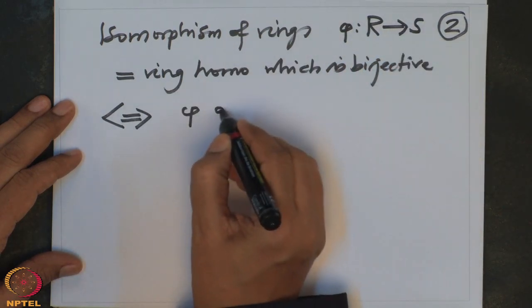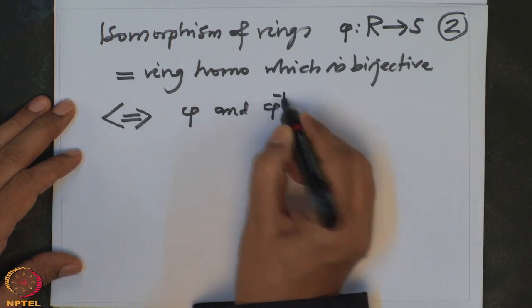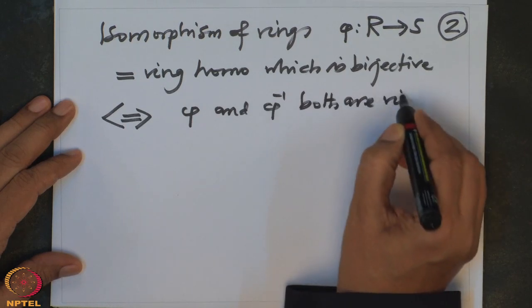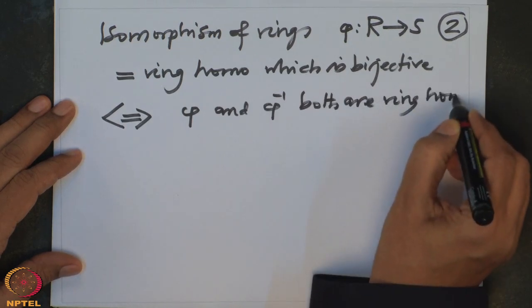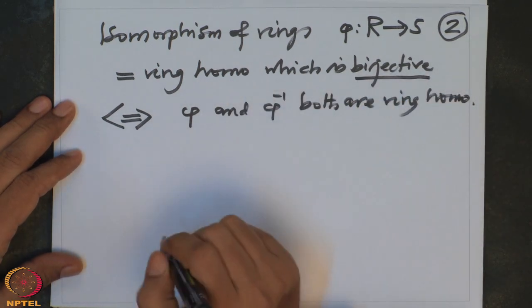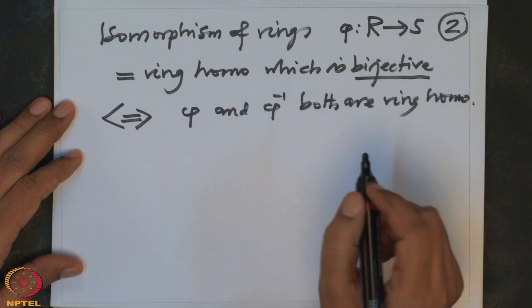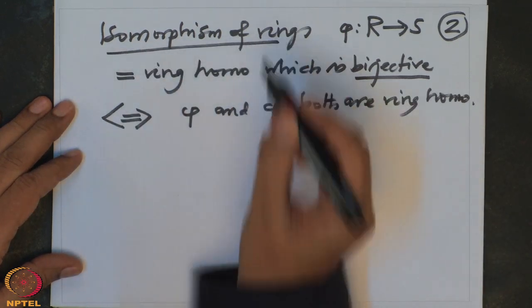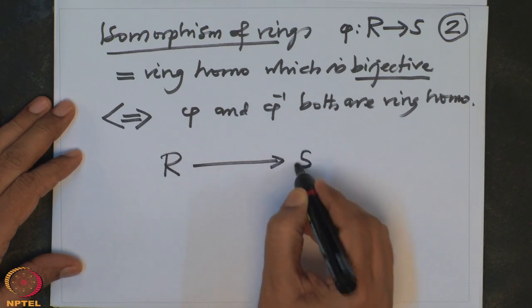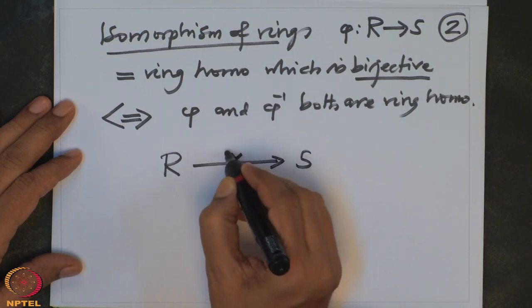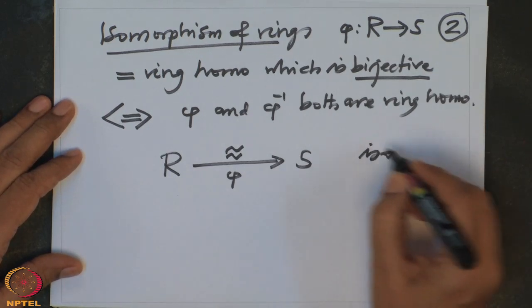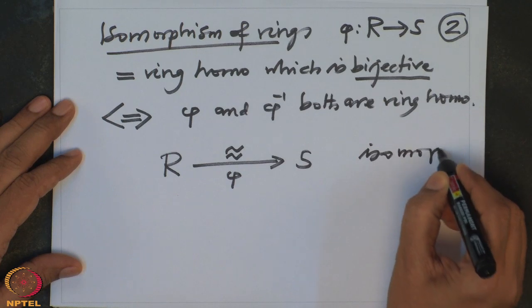That means phi and phi inverse both are ring homomorphisms. Remember, because of this bijectivity, phi inverse makes sense. And both are ring homomorphisms, then one says it is an isomorphism. This is usually denoted by R to S with phi, and to show that it is bijective, it is denoted like this. So this is a typical notation one will use for isomorphism of rings.